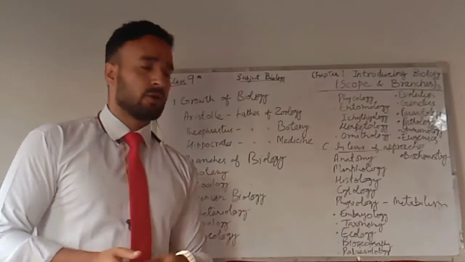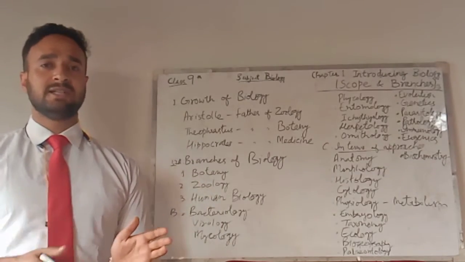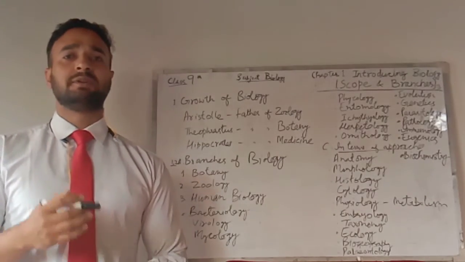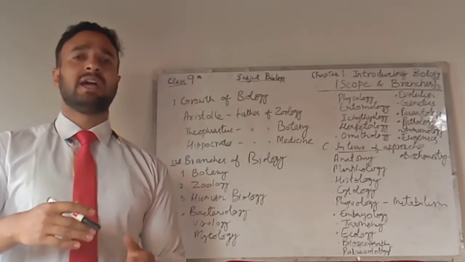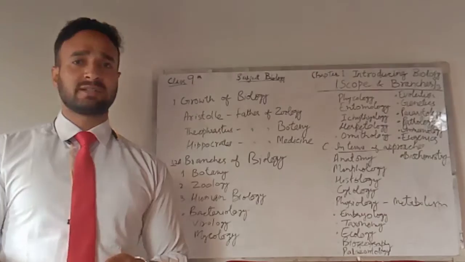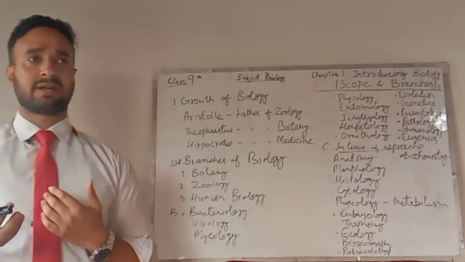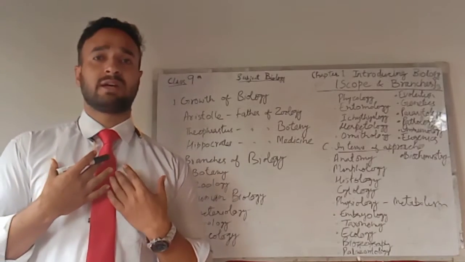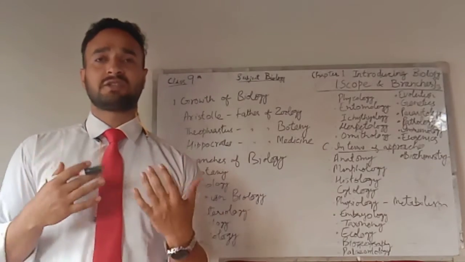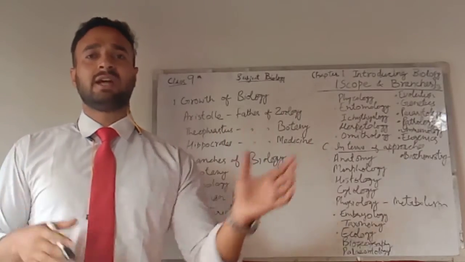Next is ecology. Ecology is a branch of biology that deals with the study of the relationship between man, that is human beings, and the surroundings, that is the environment. These surroundings can be biotic and abiotic factors as well. Biotic means living factors, like how the relationship is between human beings and other living organisms like birds, bacteria, fungi, etc.